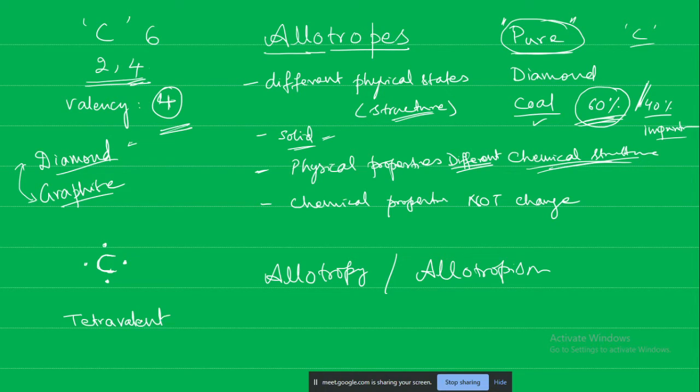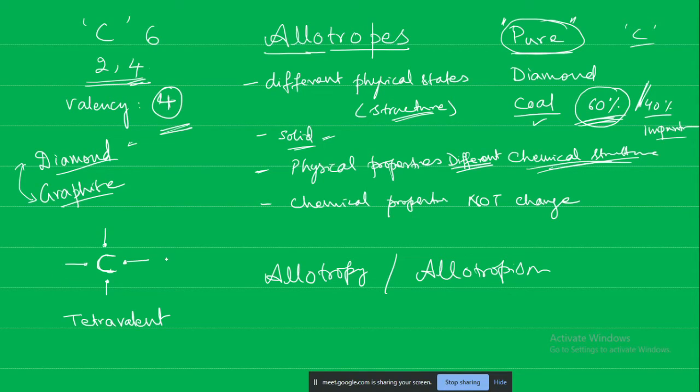How many bonds can this tetravalent carbon make? 4 bonds. Yes, it can make 4 bonds. So it needs to make the 4 bonds to gain stability. Now in the case of diamond, all these 4 electrons will participate in forming the covalent bond.